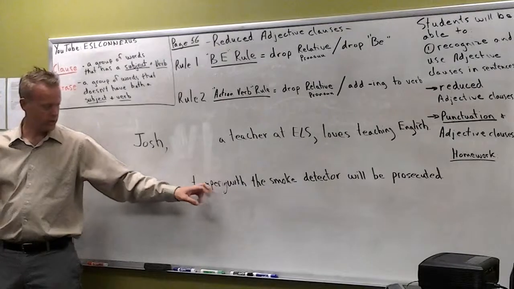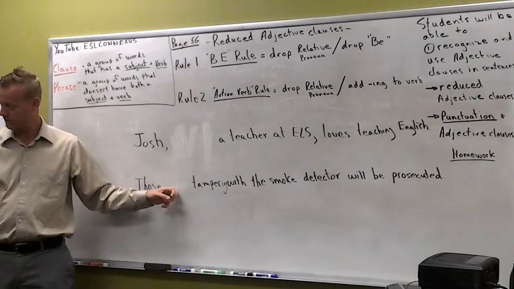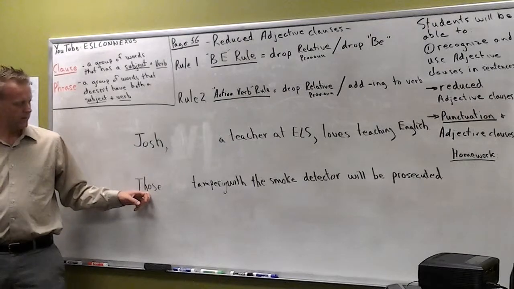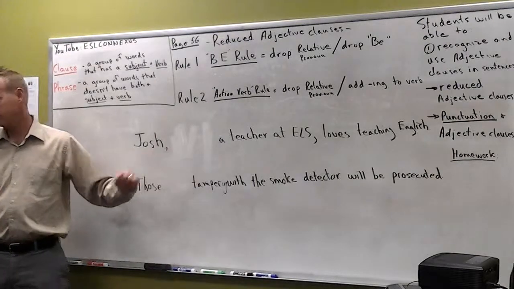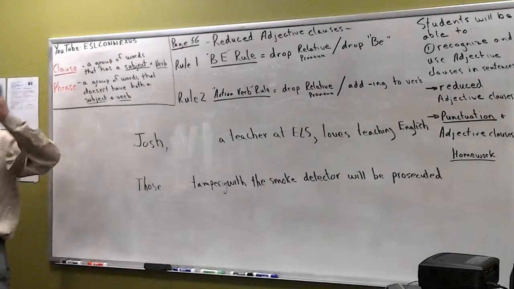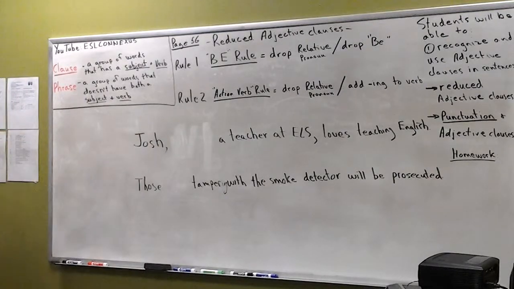Yeah. So then you know you just need to put the relative pronoun. Look at this. This is a person, right? Yeah. If it's ing, it's number 2. If it's no verb at all, it's rule 1. Yeah. Just drop the be. Yep. All right. So let's look at the other examples.